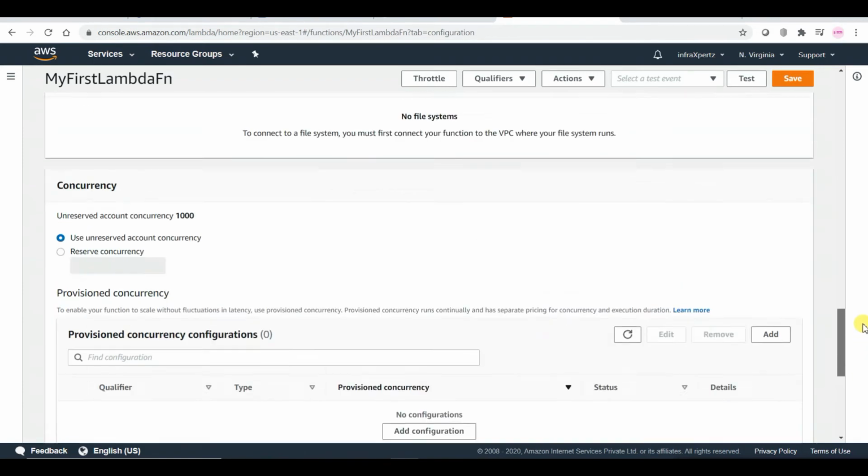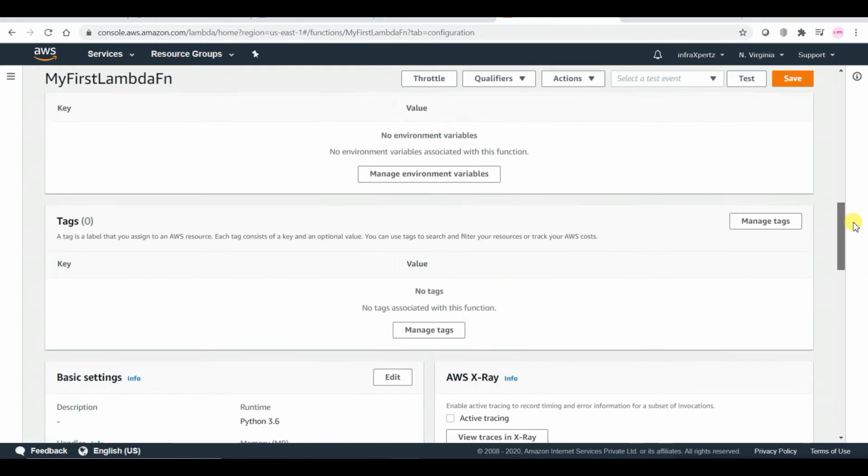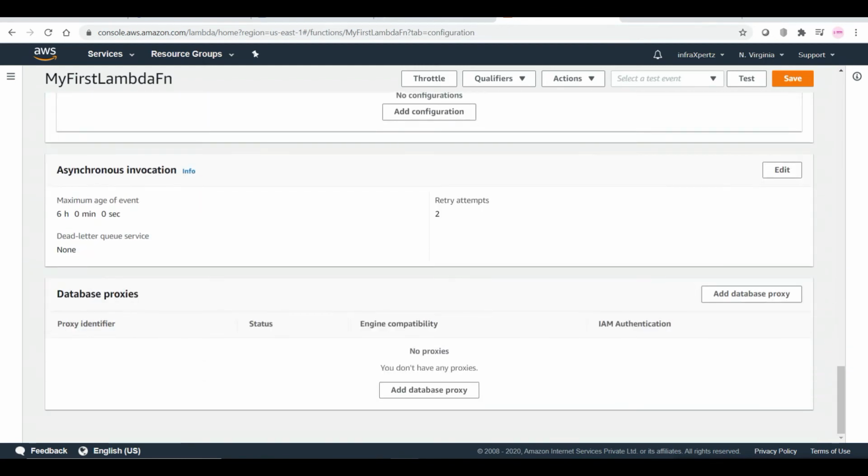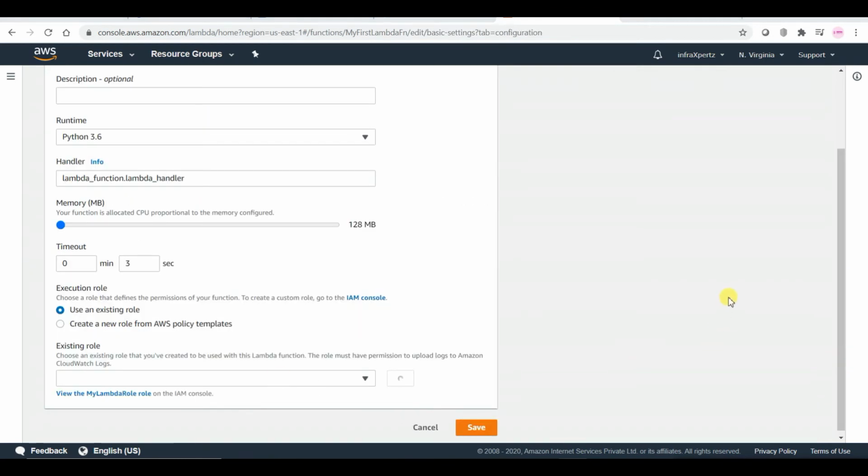In the execution role, which is under basic settings, you can choose an existing role, or you can create a new role from AWS policy templates. This is basically our IAM role.